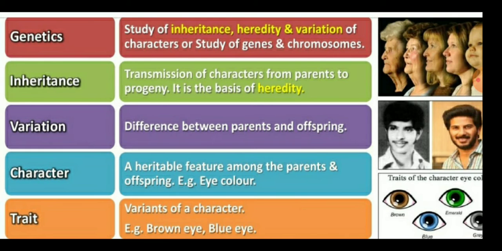Next, a character means a heritable feature among the parents and the offsprings, like color of hair, color of eye, all are characters. Height is a character, skin color is a character. And a trait means the variant of a character. For example, we consider the eye color, like brown eyes and blue eyes. Some have blue eyes, some have brown eyes. So these are the traits.